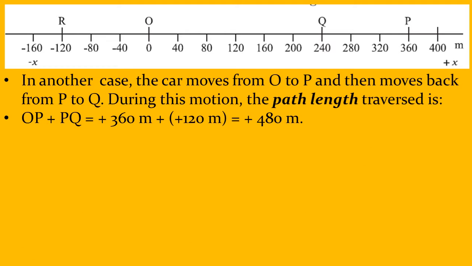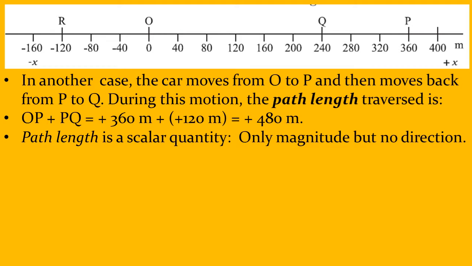Now another case, let us say the car starts from O, it goes to P. How many meters has it covered? 360 meters. And from P, it goes back to Q. So it has covered first 360 meters and now it has covered backwards how many? 120 meters. So what is the path length? Path length is 360 plus 120. That is equal to 480 meters.